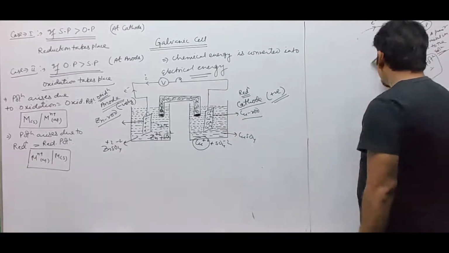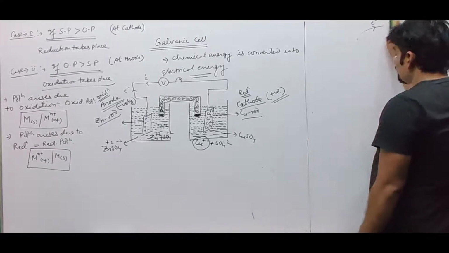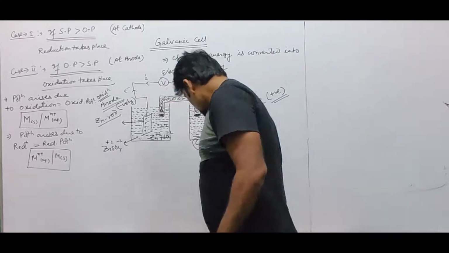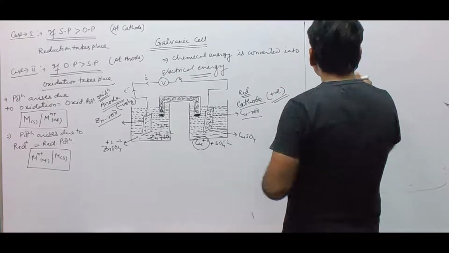Before going to the salt bridge, a few more things about oxidation and reduction potential.